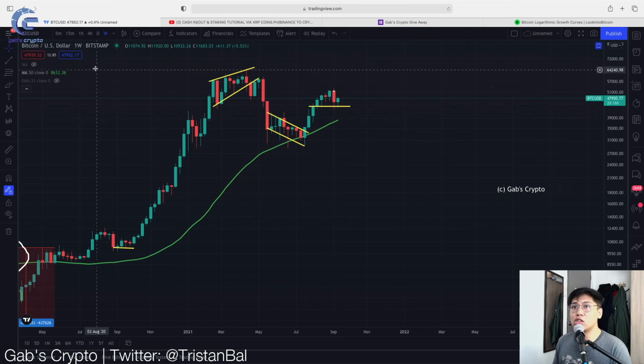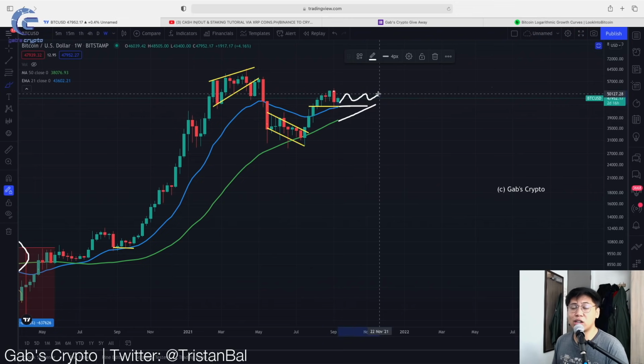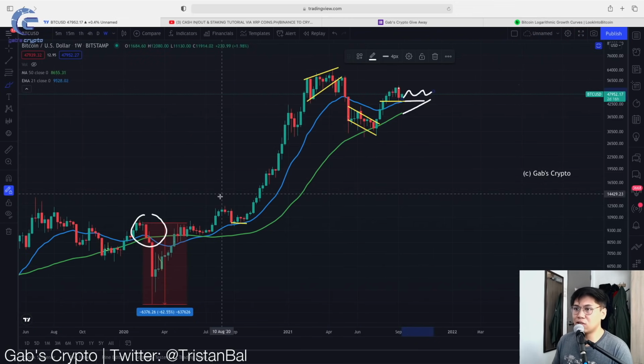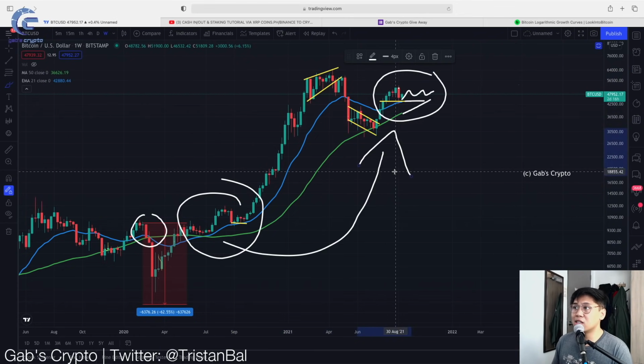So this is on top of the bull market support band na, which is the 21-week EMA nating sinusundan. And yeah, if that could play out, then I think ang possible na pwede mangyari is we could actually stay within this area. And then in that case, we might consolidate more as, di ba lagi ko sinasabi sa previous video, we might actually be imitating this previous movement dito sa start na yan. So if we imitated that movement, then at some point, we might see this run up to the upside.